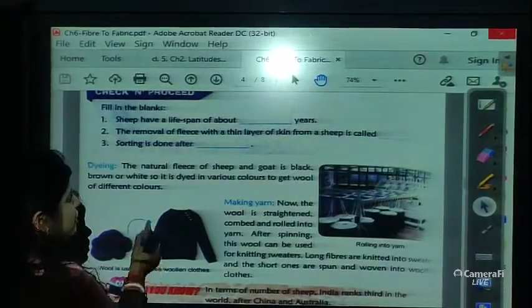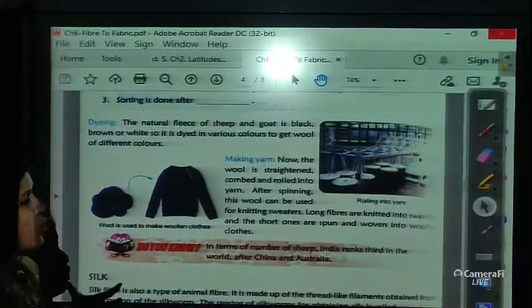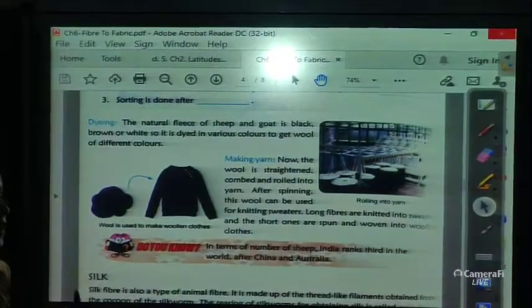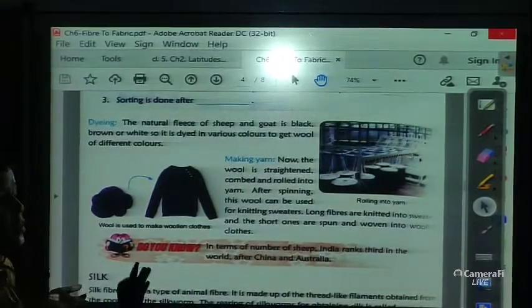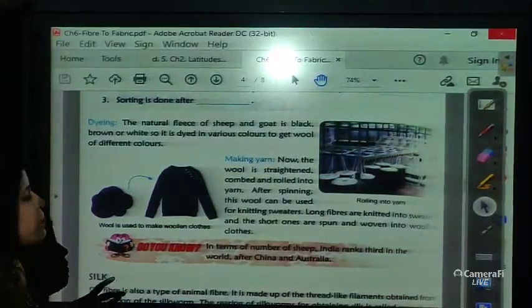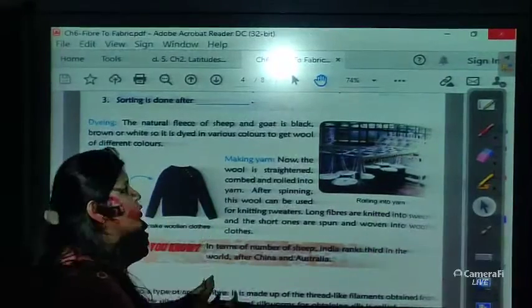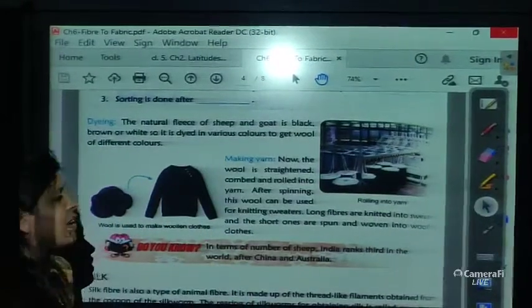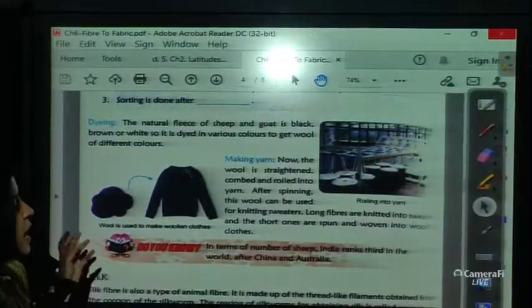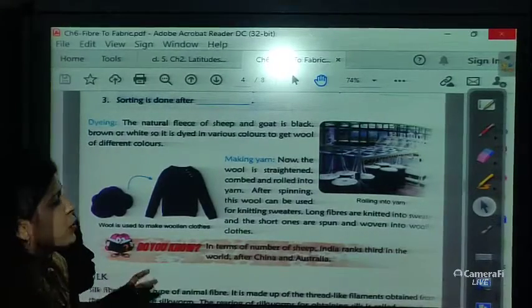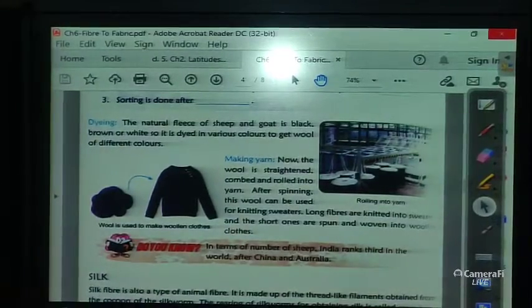Now, the last one is making yarn. Now the wool is strengthened in the machine. We strengthen it, combed and rolled into yarn. After spinning, this wool can be used for knitting. Now it is used for knitting sweaters, and long fibers are knitted into sweaters, and the short ones are spun and woven into wool and clothes.